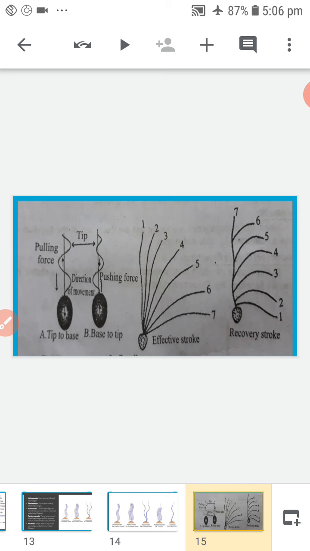Undulation movement. Undulation from the base to the tip causes a pushing force and the organism is pushed backwards. Undulation from the tip to the base causes a pulling force and the organism is pulled forwards. If the flagellum bends to one side and shows a wave-like movement from the base to the tip, the organism moves laterally in the opposite direction.